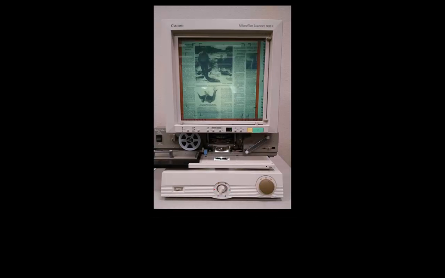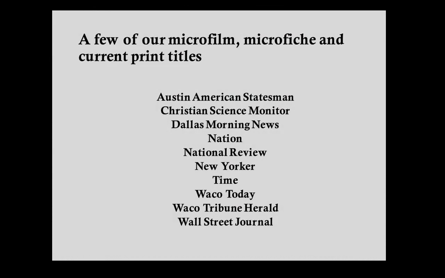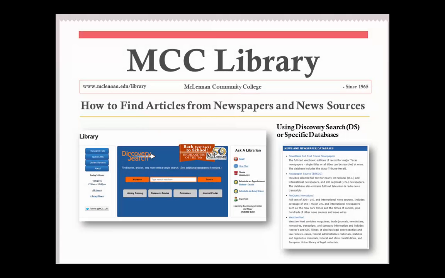do have some current and archived newspaper titles in hard copy and on microfilm. For instance, you may want to view an entire Waco Tribune-Herald article, including the images, rather than just the text from the article in the database. This concludes the tutorial on finding articles from news sources from the MCC library using Discovery Search and individual databases.